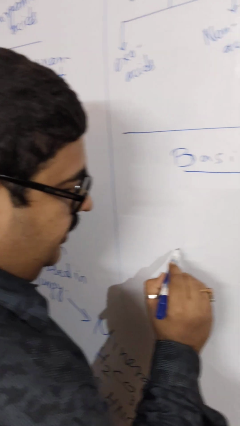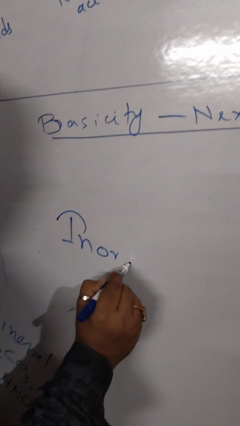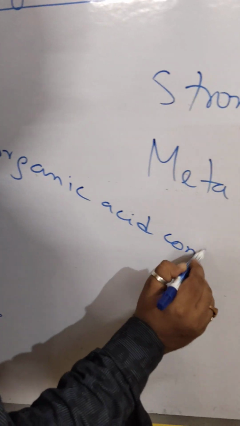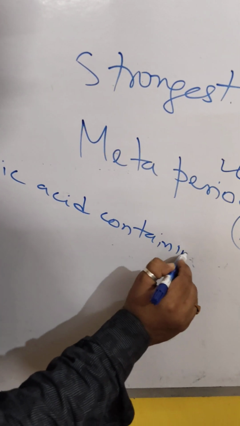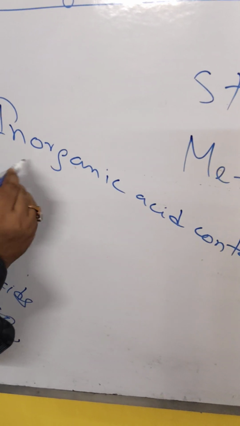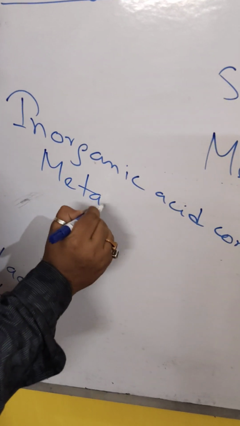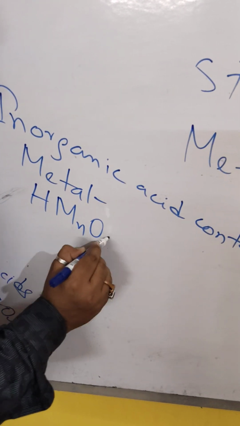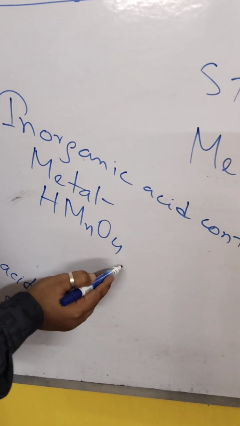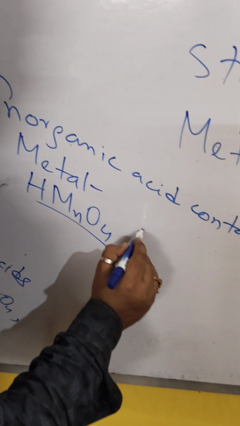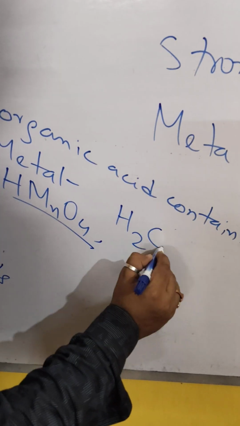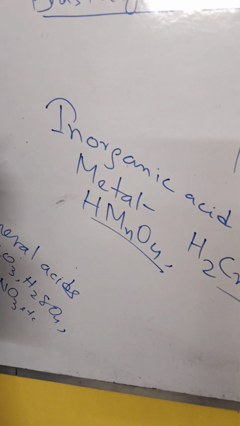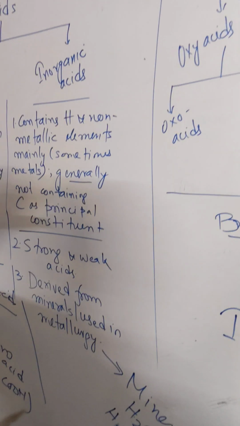Now, inorganic acid containing metal. I've said I'll give you the example. You can take HMnO4. It's a pink color acid. It is permanganic acid. You can also read this example, H2CrO4, chromic acid. It is yellow color acid. Now this is the explanation that we have.